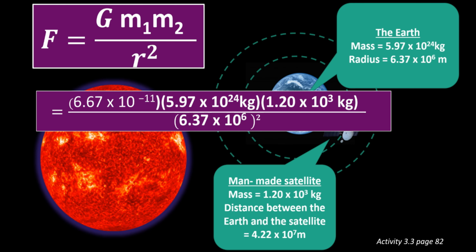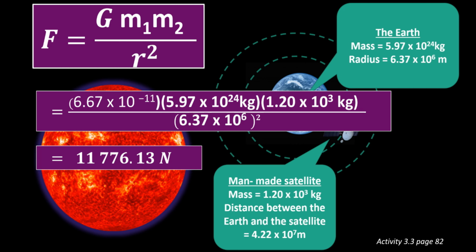We substitute the formula where G is 6.67 times 10 power of negative 11, m1 we refer to as the mass of the Earth, 5.97 times 10 power of 24 kilogram, and m2 is the mass of the man-made satellite, 1.2 times 10 power of 3 kilogram. For the radius, we took 6.37 times 10 power of 6 because the man-made satellite is still on the Earth.